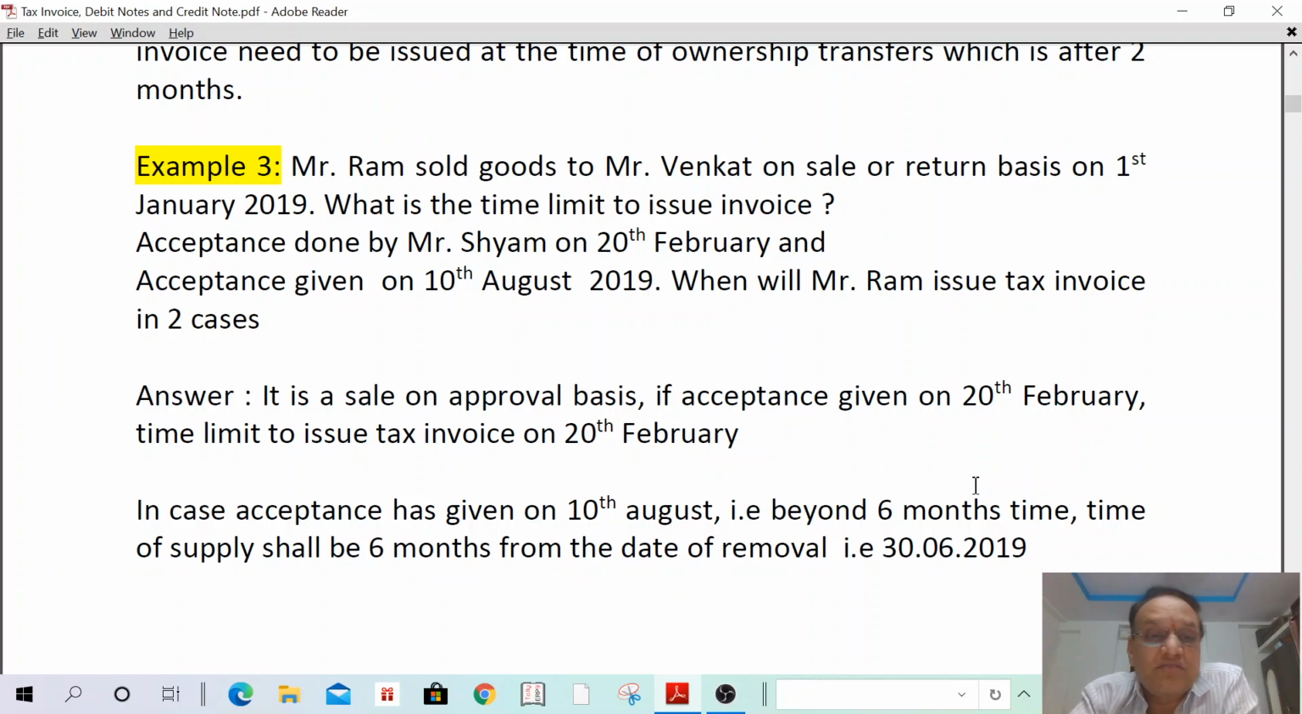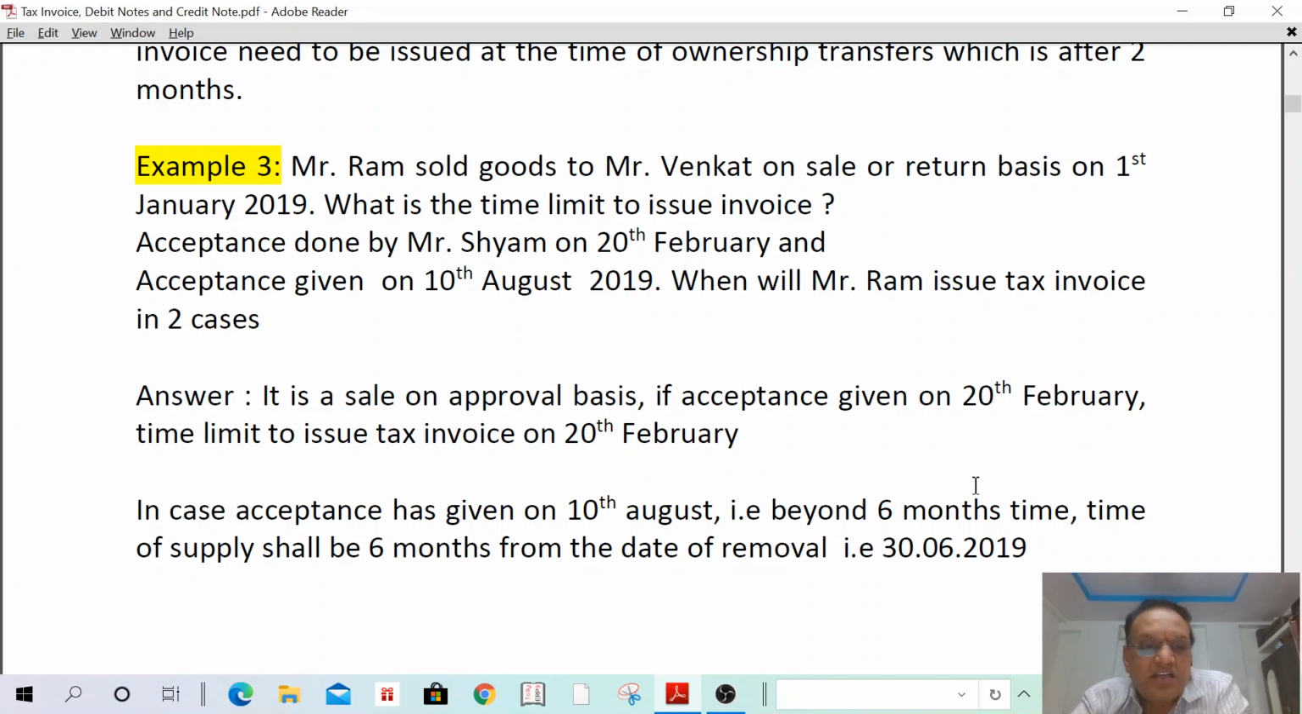In two cases? Okay. On 10th August. So, acceptance given on 10th August. So, 6 months from 1st January is 30th June. So, 30th June or 10th August, whichever is earlier? 30th June is earlier. Therefore, time limit to issue invoice is 6 months from the date of removal, that is 1st January plus 6 months, that is 30th June only.